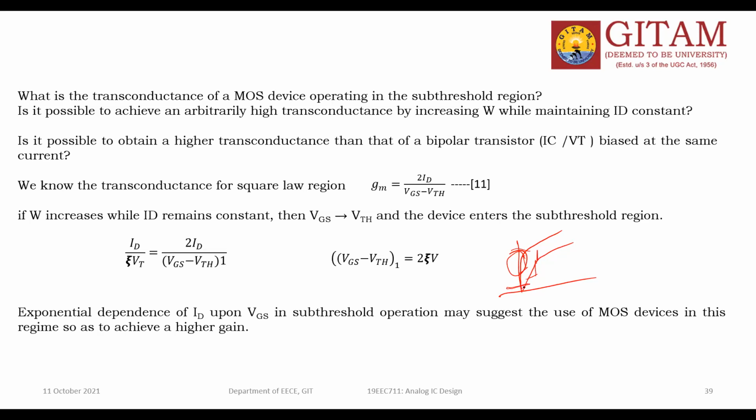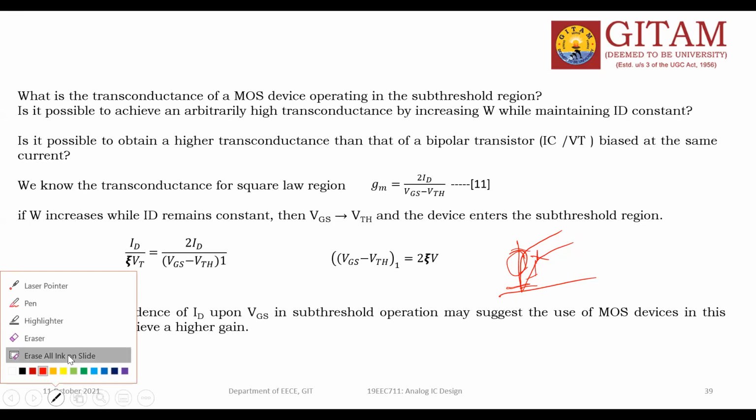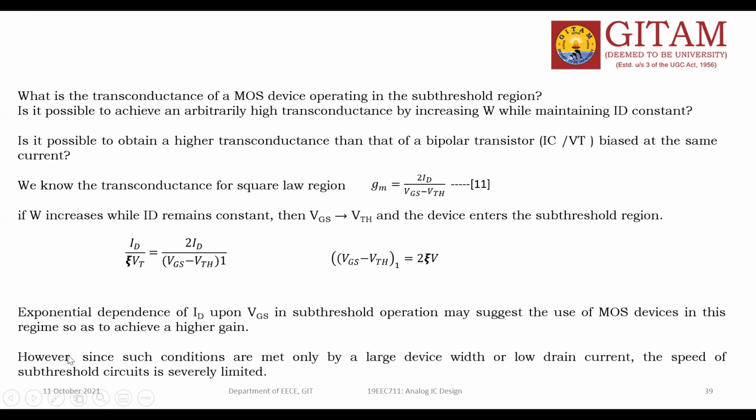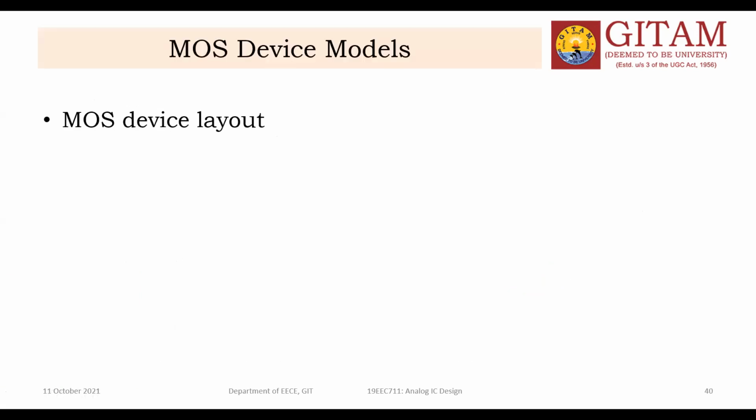Here, the device is slowly going from off state to on state. I told you the slope measures the speed. Speed.